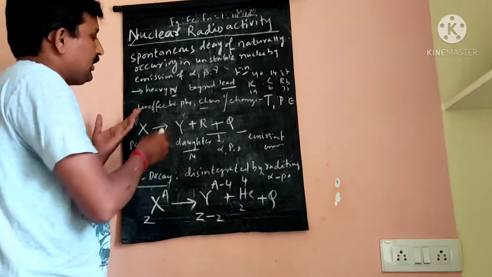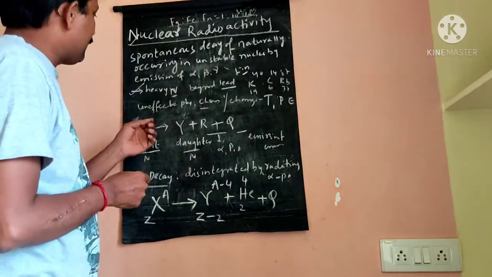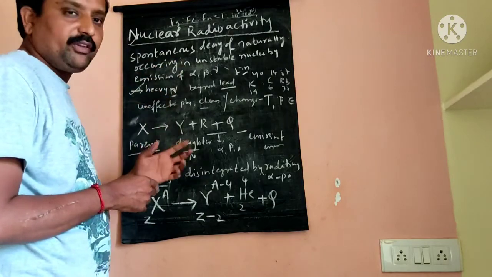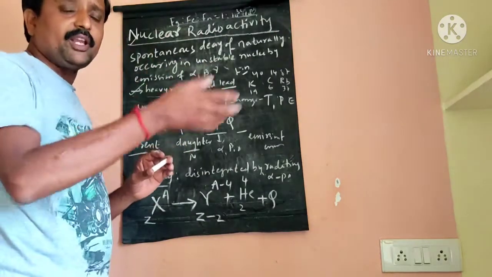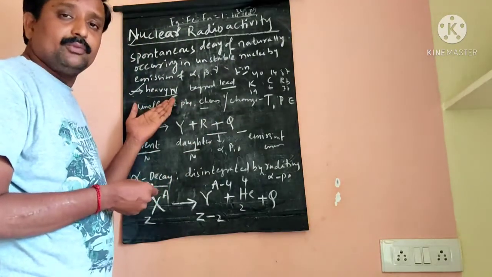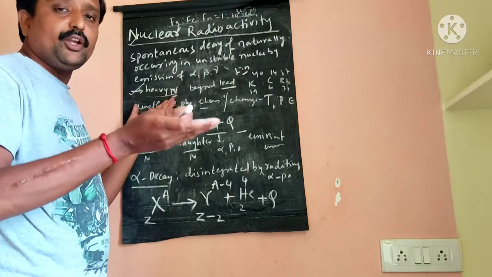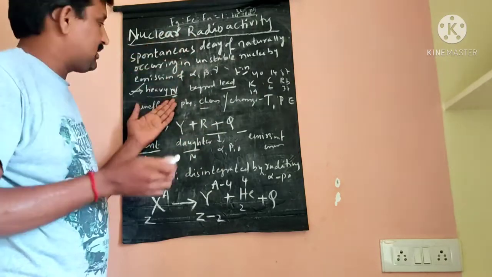Spontaneous decay of radioactivity occurs in heavy nuclei, for example uranium, polonium, thorium. These radioactive nuclei produce alpha, beta, gamma rays.